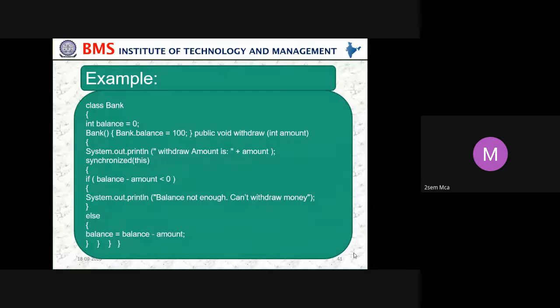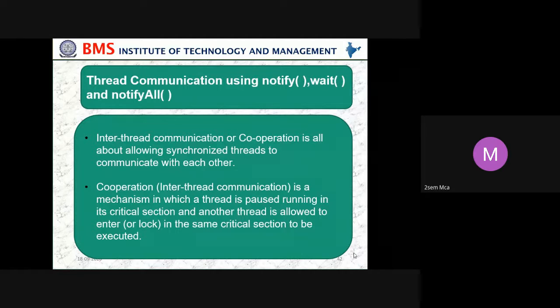So this is a program where we have just checked whether the balance is less than the minimum amount or it is okay. And thread communication using wait, notify, and notifyAll.